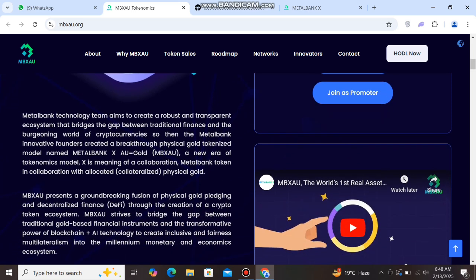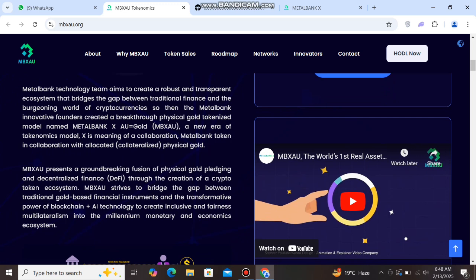And next you can scroll down and see this. MBXAU presents a groundbreaking fusion of physical gold pledging and decentralized finance through the creation of a crypto token ecosystem. MBXAU strives to bridge the gap between traditional gold-based financial instruments and the transformative power of blockchain plus AI technology to create an inclusive and fair multilateralism in the millennium monetary and economic ecosystem.